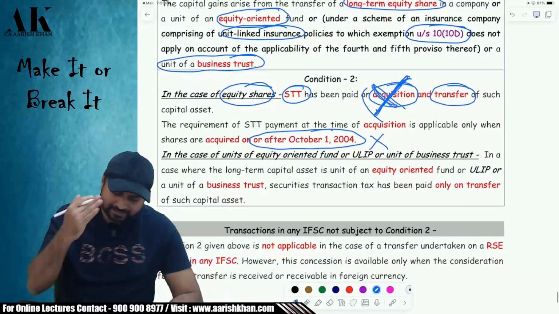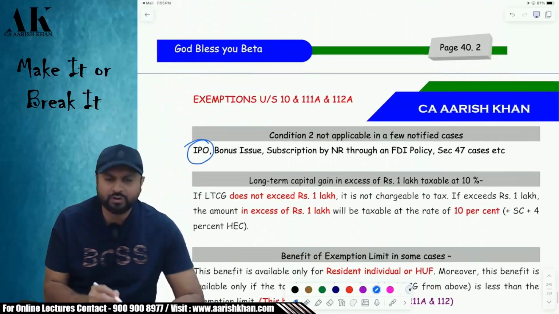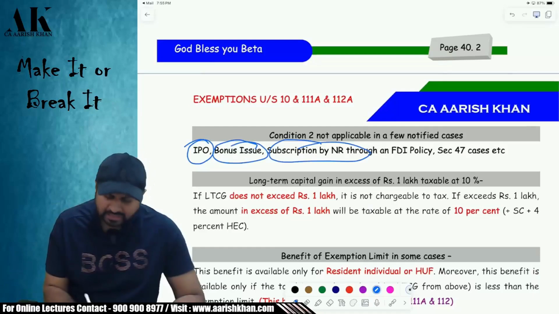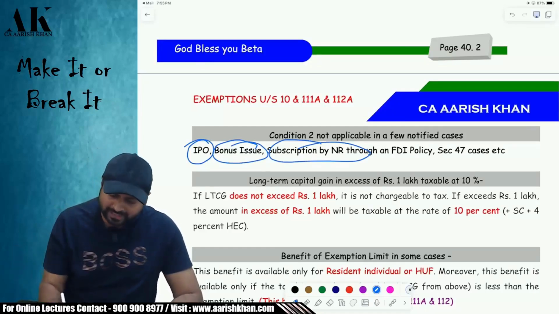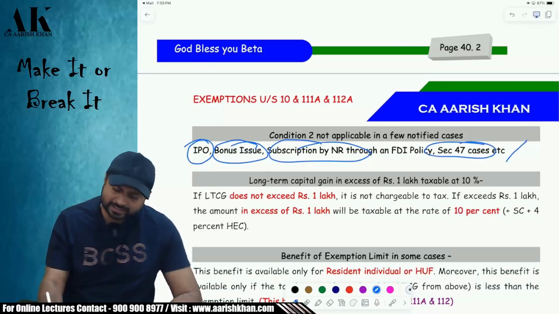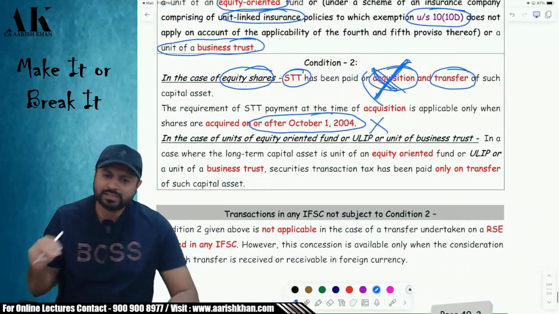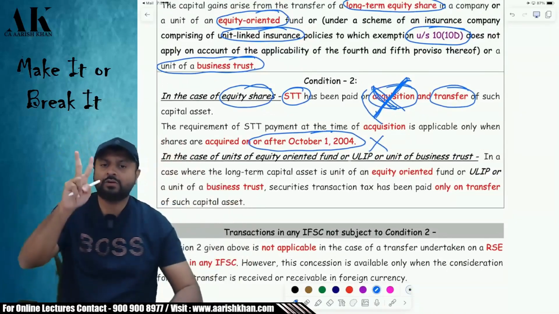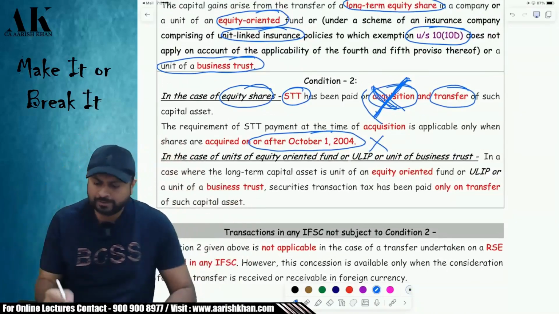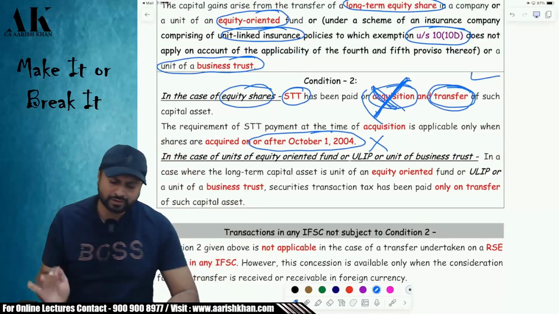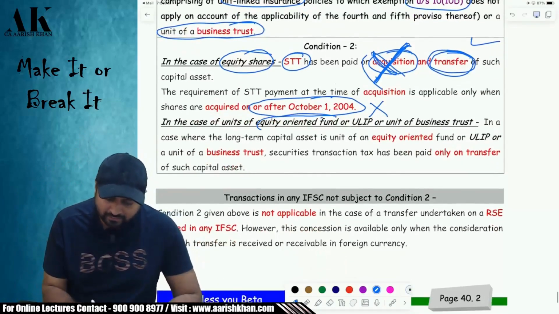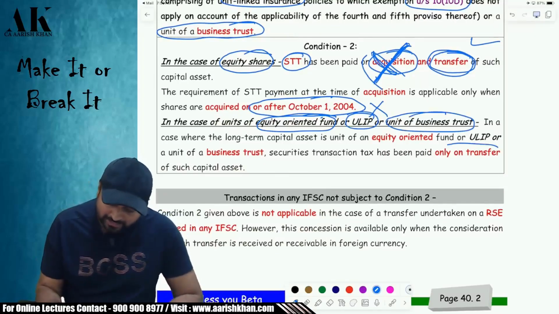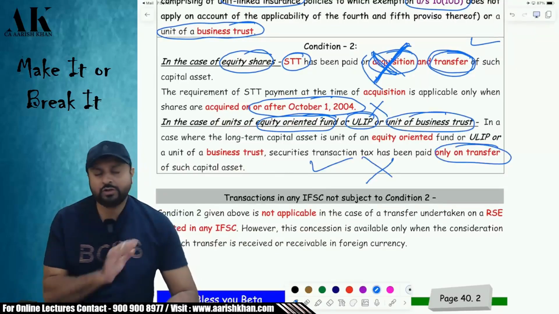On purchase. Plus there are some transactions like IPO, if the shares are purchased in IPO, if the shares are purchased in bonus issue, if the shares are purchased by a non-resident through FDI, or certain cases under section 47. In that case also, if you don't pay STT on purchase, it's okay. So by default, in case of equity shares, you have to pay STT on purchase, but there are exceptions in which you don't pay. On transfer, you have to pay STT. What about other assets? In case of equity oriented fund, units of ULIP, units of business trust, you have to pay STT only on transfer. There is no need to pay STT on purchase.